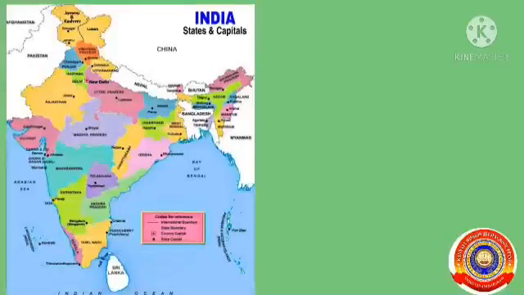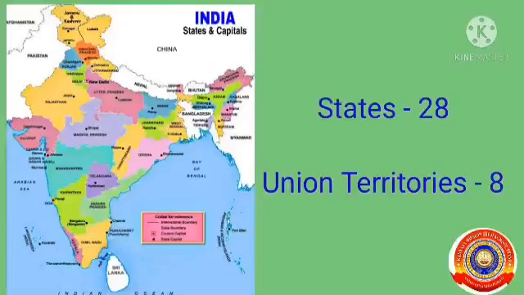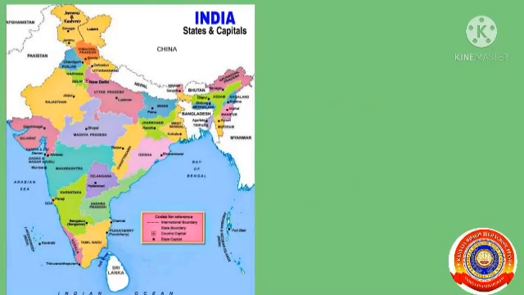Do you remember what we learned in the previous class? Yes, we have discussed states, capitals and union territories of India. How many states and union territories are there in India? Correct. There are 28 states and 8 union territories in India. Hope you all understood about the states and union territories of India.